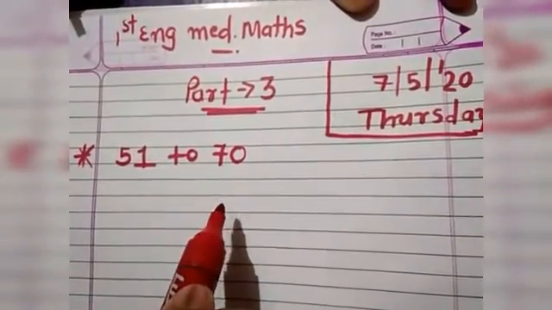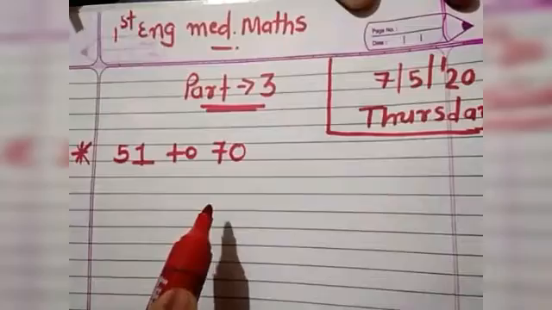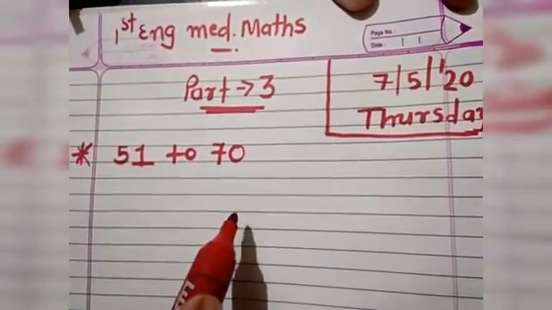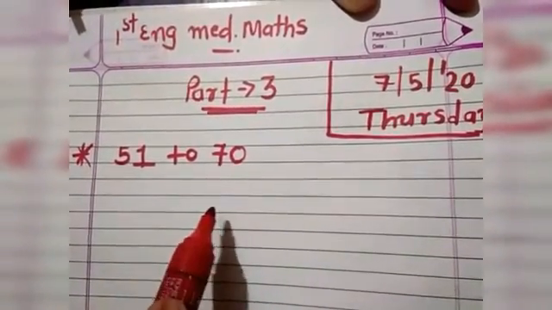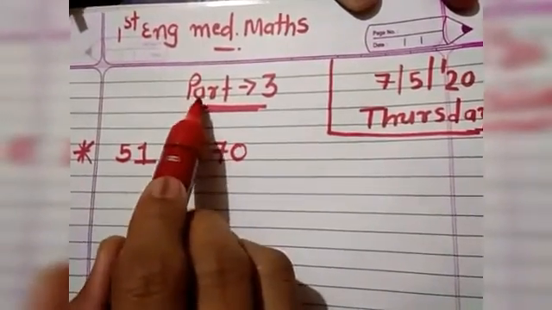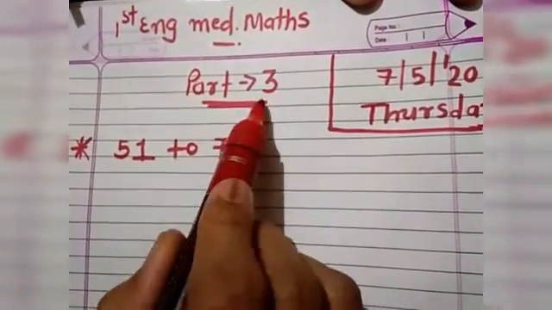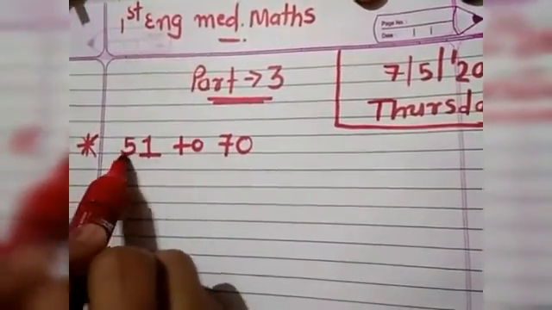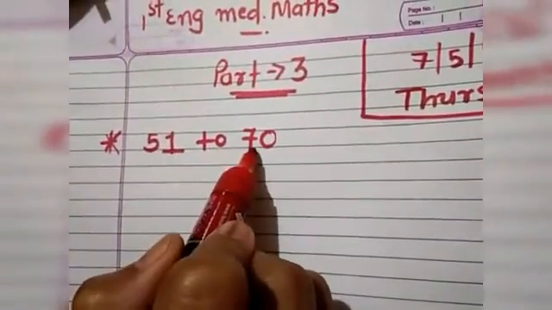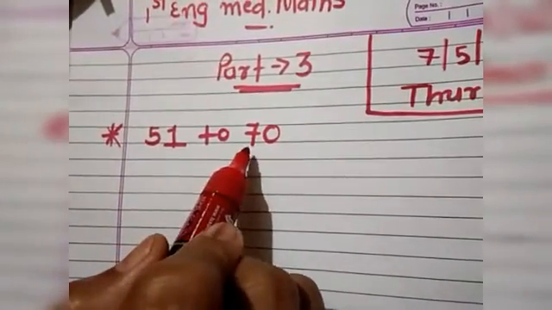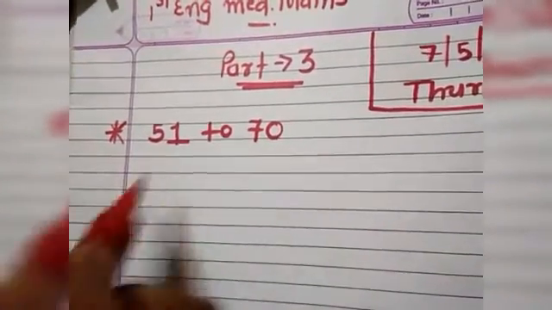And in part 2, we studied 31 to 50 numbers and spellings. So, today we are going to study part 3, 51 to 70 numbers and also their number names.